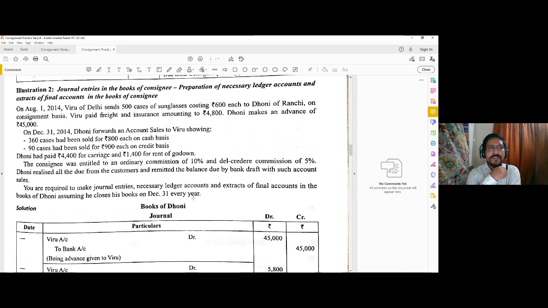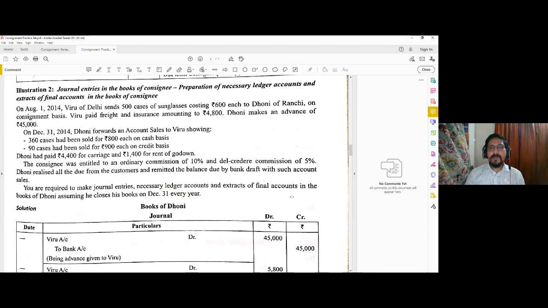On 31st December 14, Dhoni forwards an account sales to Viru showing 360 cases sold at 800 on cash basis and 90 cases at 900 on credit basis. Dhoni paid 4,400 for carriage, 1,400 for rent. Commission is 10% ordinary and 5% delcredere. Dhoni realized all the dues from the customers and remitted the balance due with the account sales. So there is basically no bad debt in this situation.